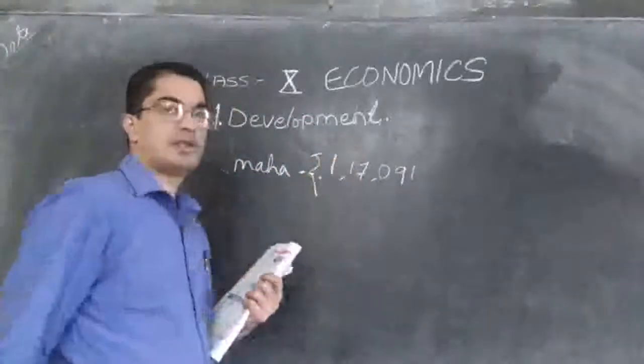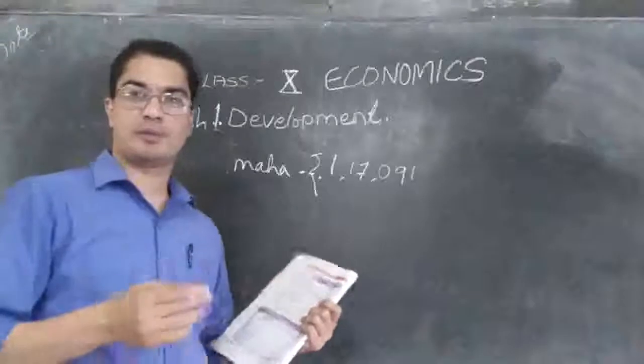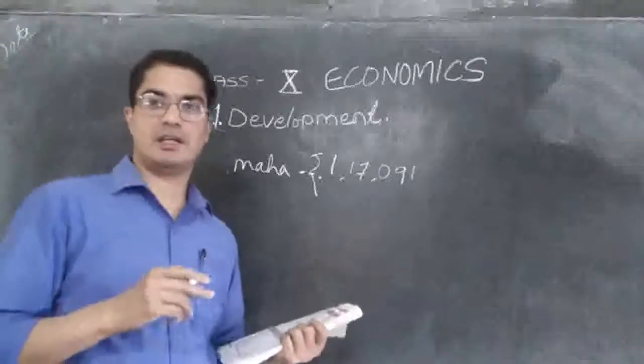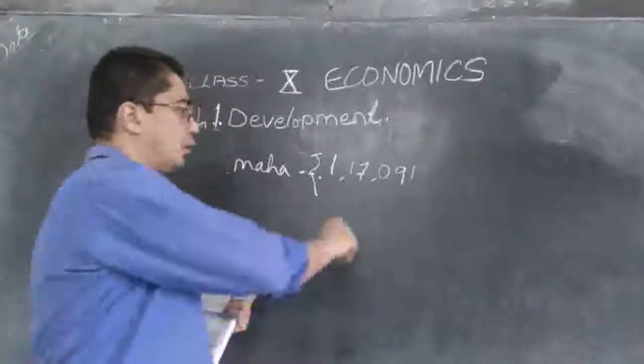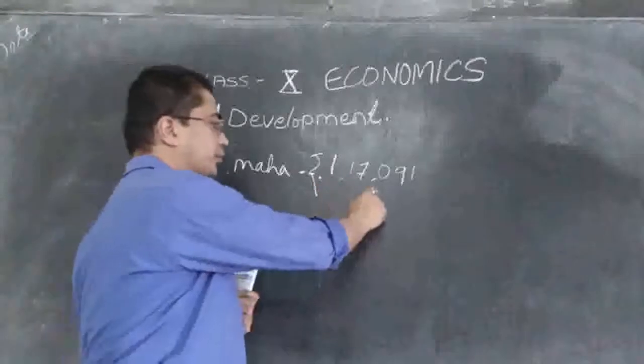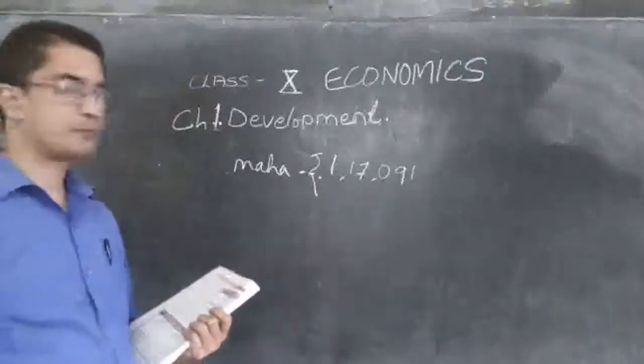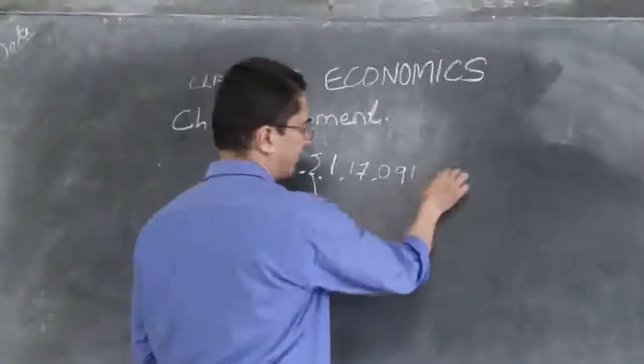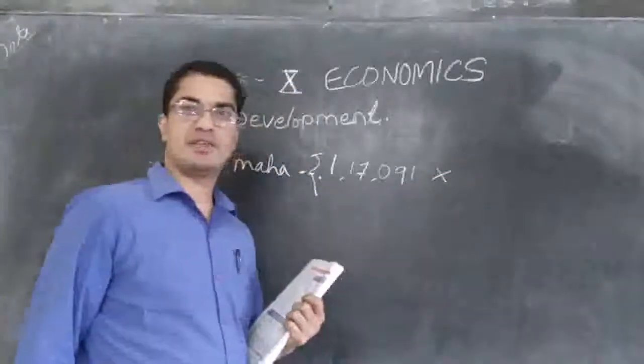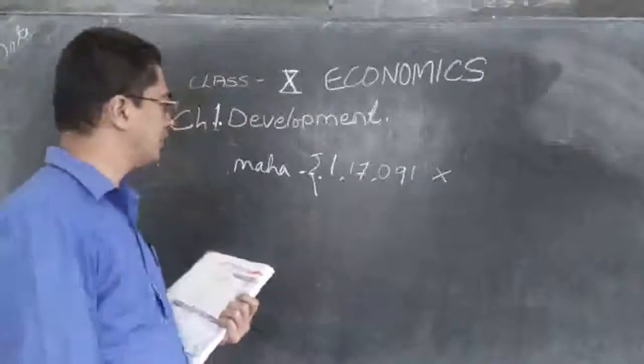That is the average income of the people living in Maharashtra in a year. If we take the average, one person will be getting this much. So to find out the total income, what you have to do? You have to multiply with the number of people living in that state.